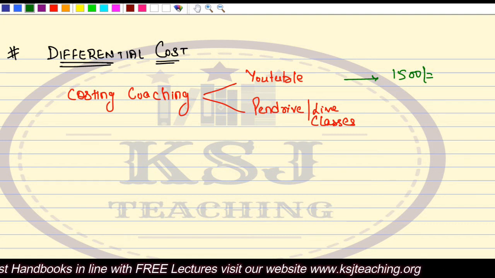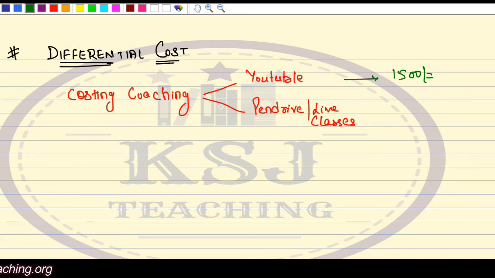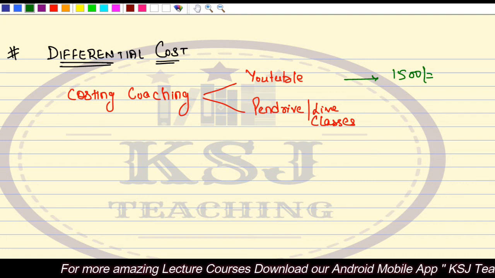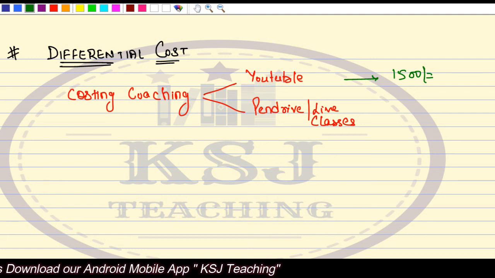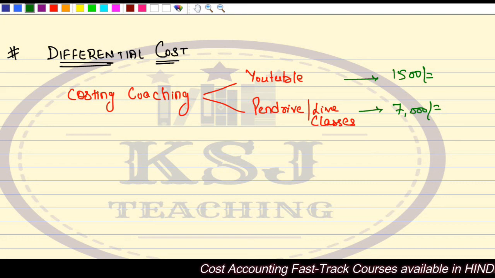So if you are studying from KSJ Teaching, from YouTube, the lectures are absolutely free of cost. The only thing that you pay for is the books, that cost around 1400, not even 1500. So I've taken it as a rounded figure, 1500 say, if you are studying from YouTube. If you go for the pen drive or the live classes, the same quality you are going to get, but obviously you will shell out minimum to minimum 7000 rupees.